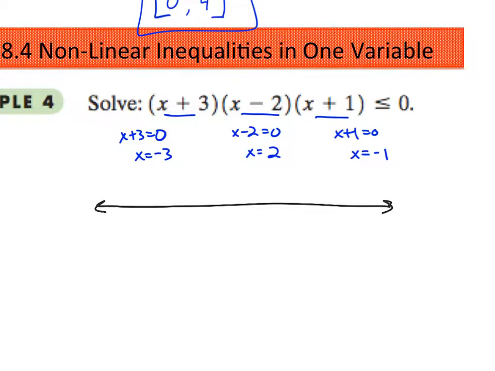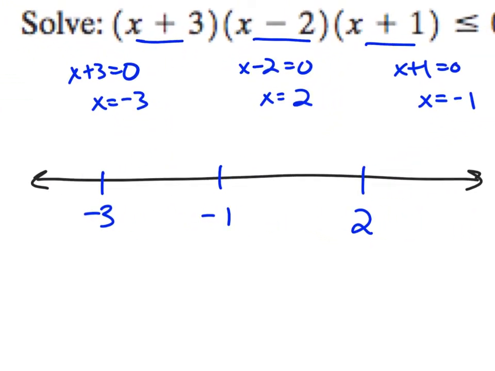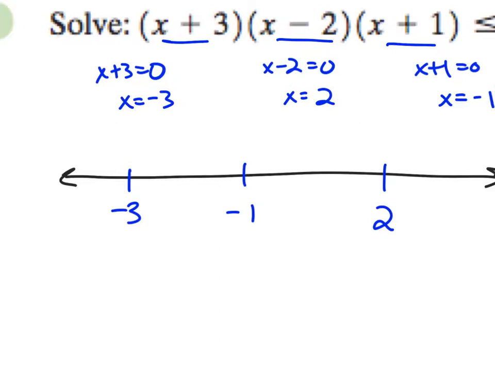So there's our number line in ascending order. So -3, and then -1, and then 2. Okay? And then go choose values in between them to check. You have to check the outside sections as well. So I'm going to check -4, -2, 0, and 3. Those are the values that I'm going to check.